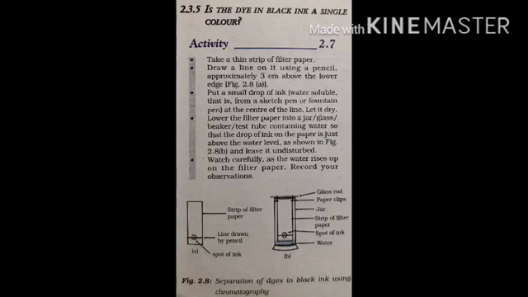The ink that we use has water as the solvent and the dye is soluble in it. As the water rises on the filter paper, it takes along with it the dye particles. Usually a dye is a mixture of two or more colors. The color component that is more soluble in water rises faster. In this way the colors get separated. The process of separation of components of a mixture is known as chromatography.